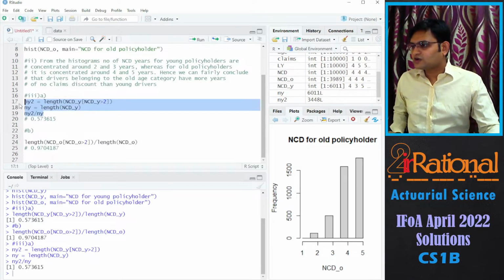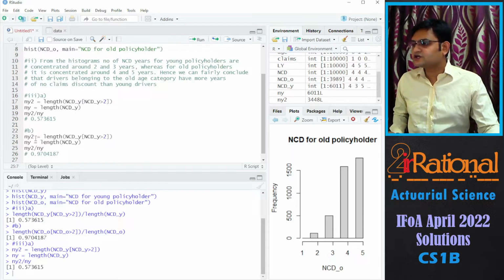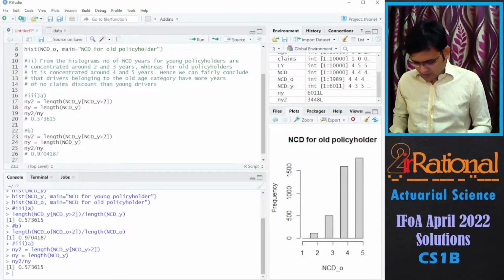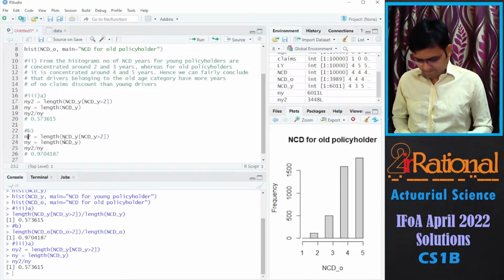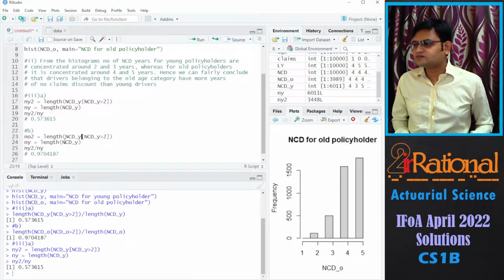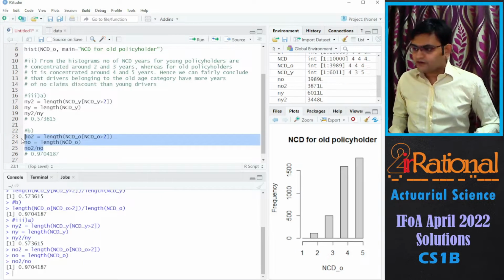Same thing I'll do. Instead of young, I want old. This would be easier because these values will be required in the next part. We'll run this to test whether I have done everything correctly. Yes, I got the same answer.